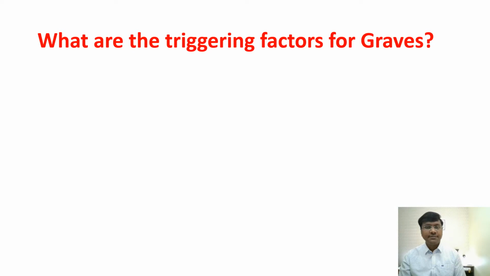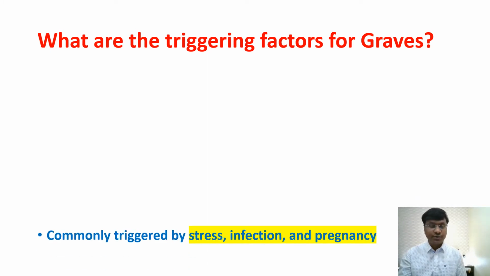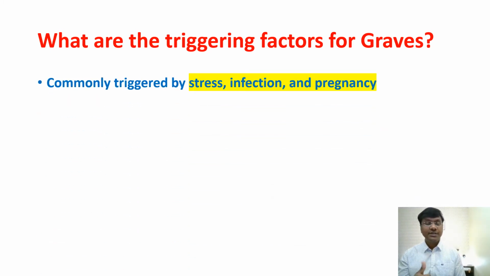What are the triggering factors for Graves' disease? The triggering factors for the development of Graves' disease include the following. Number 1, stress. Number 2, infection. And number 3, pregnancy. So these are the triggering factors for the development of Graves.